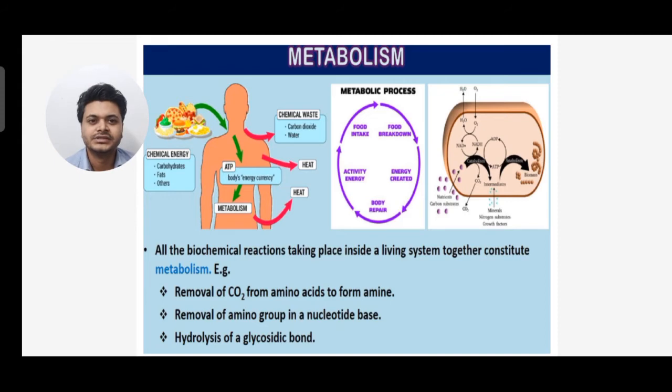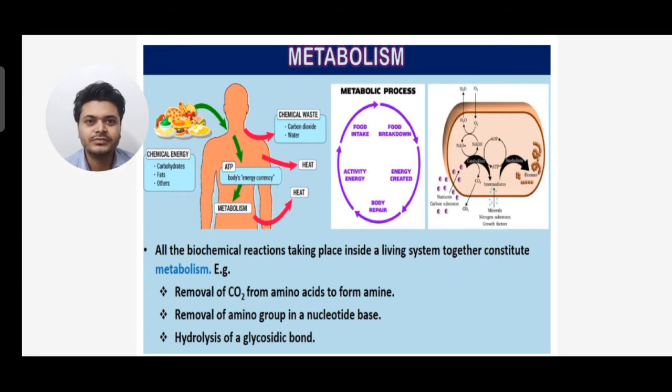All right, so what is this? Let's see again. What is metabolism? All the biochemical reactions that are taking place inside the living system together constitute metabolism. Examples like removal of carbon dioxide from amino acid to form amine. So from amino acid, when you remove carbon dioxide, it will form amine. The removal of amino group in a nucleotide base and hydrolysis of glycosidic bond.